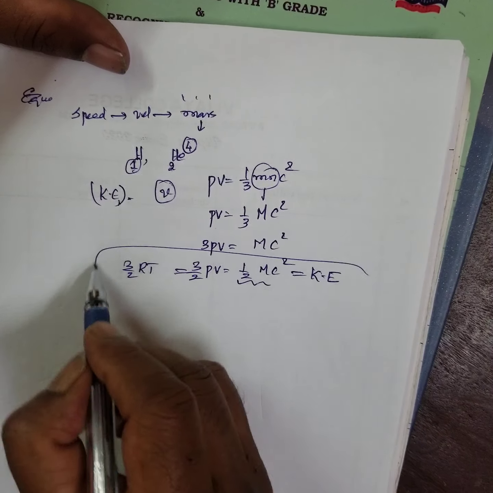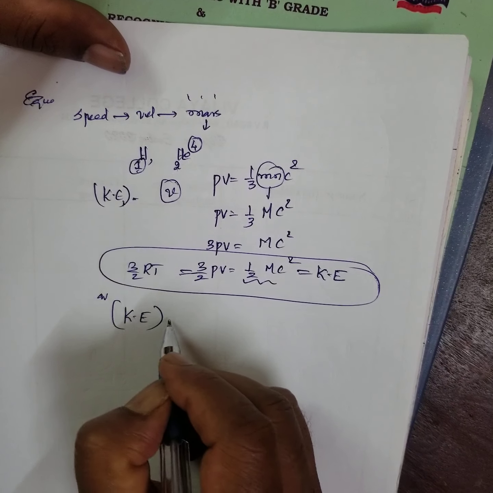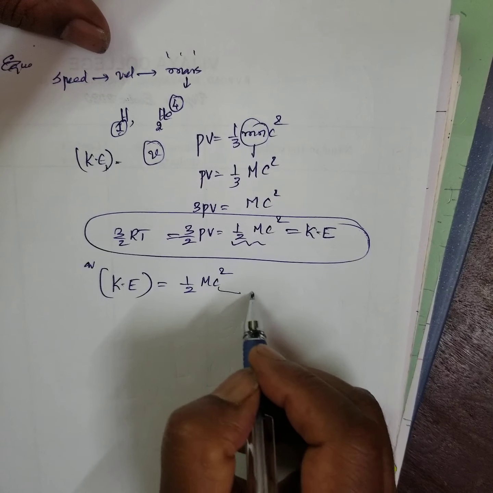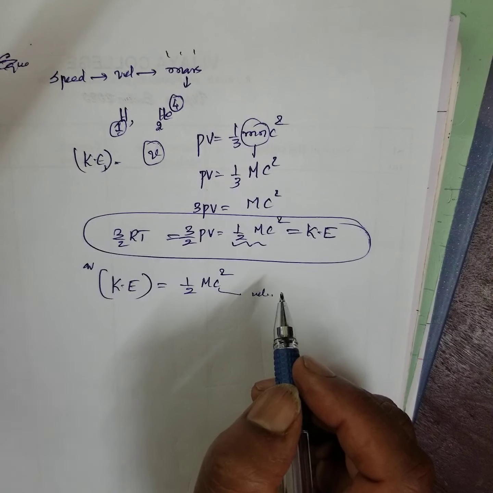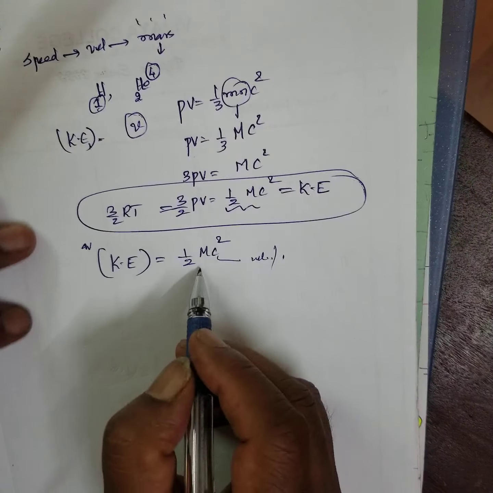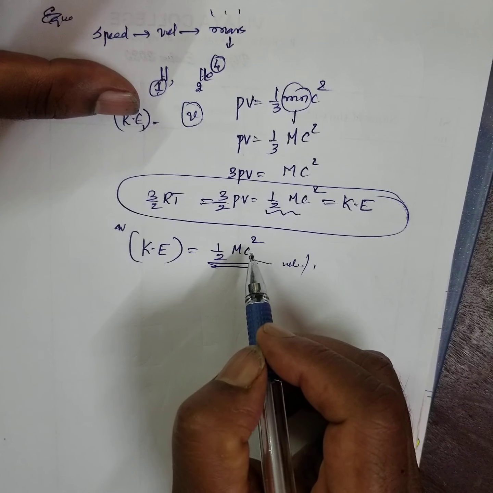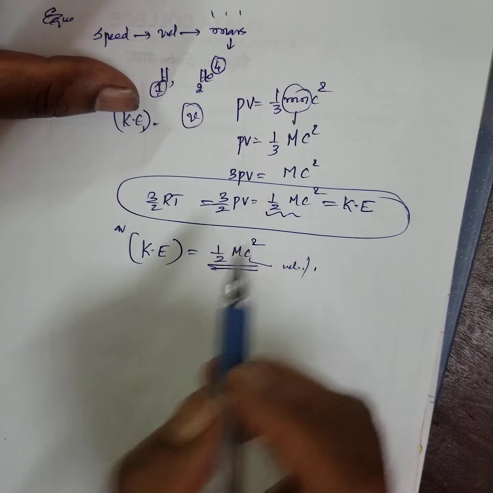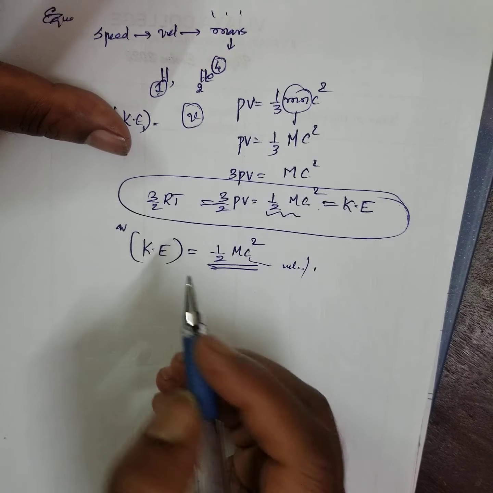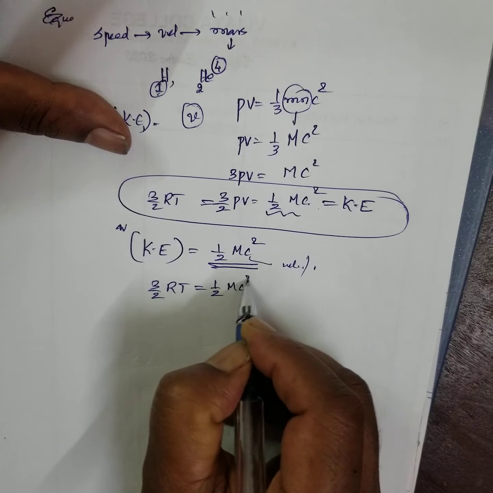There are so many things we can get from this. Then average kinetic energy is equal to half m c square. What is c? C is called velocity. Now equal molecular speed, they come. Speed or velocity are the same. Therefore, kinetic energy is equal to 3/2 RT, which is equal to half mc square.